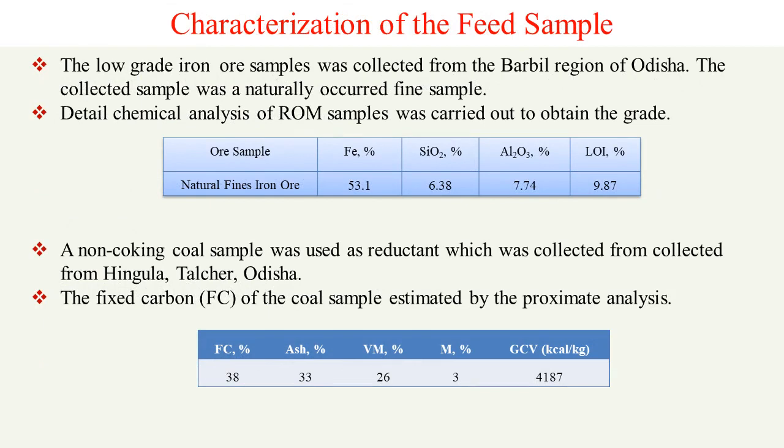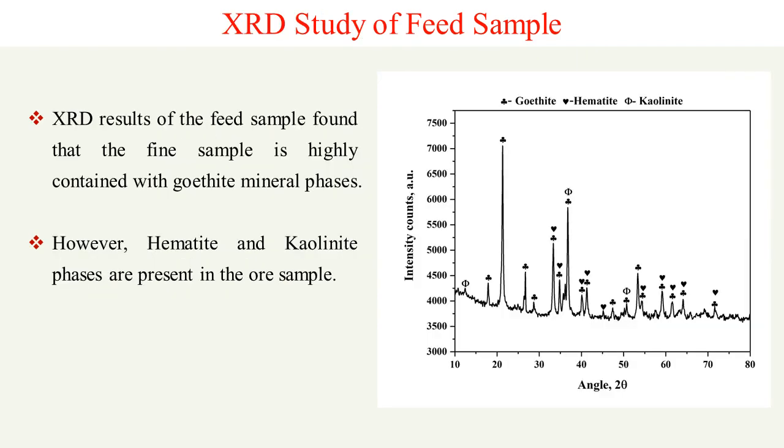Now going to the next slide, characterization of the feed sample. We collected a natural fine sample from the Barbil region of Odisha and performed chemical analysis. We found it is a 53.1 grade iron ore. We also took a non-coking coal, having 38% fixed carbon, which is used as the reactant in the fluidized bed reactor.